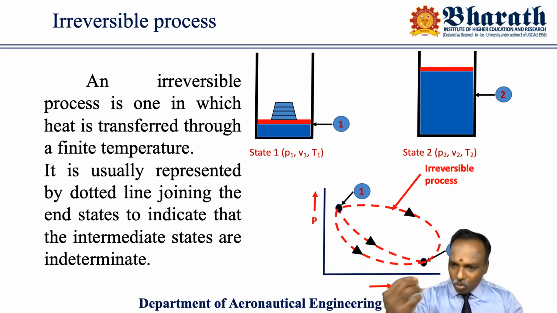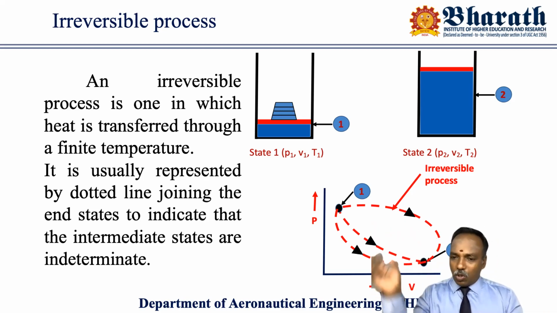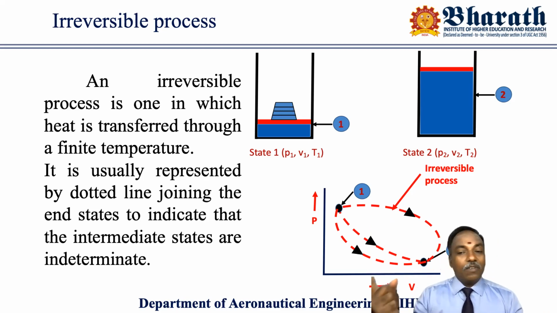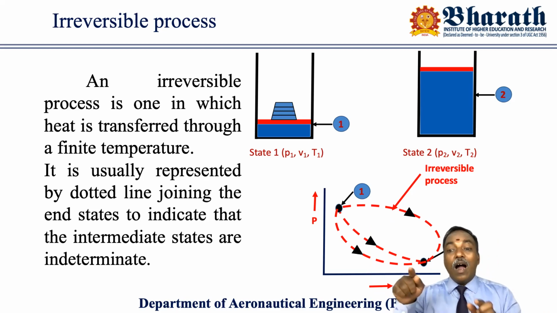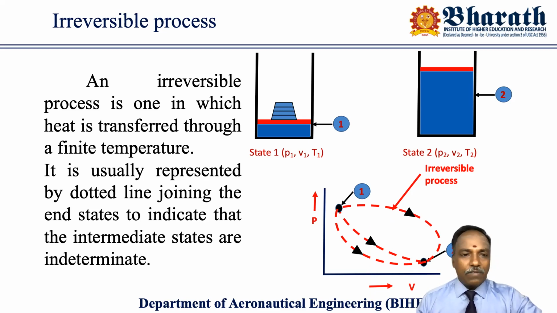So suppose we keep that load again, all this load, on state 2, there is no guarantee that it will come back to state 1 along the same path, because you don't have the data. It may, but I don't have data. So such a process is called an irreversible process. An irreversible process is one in which heat is transferred through a finite temperature.